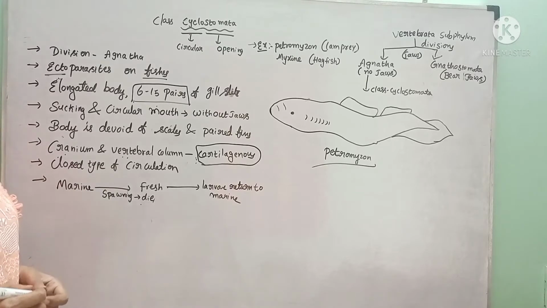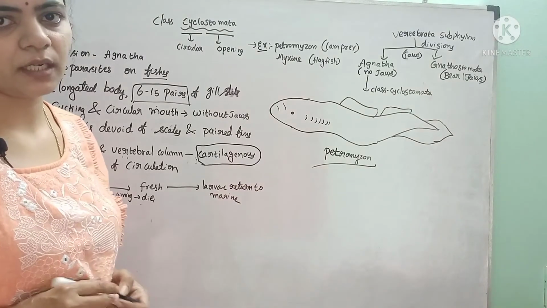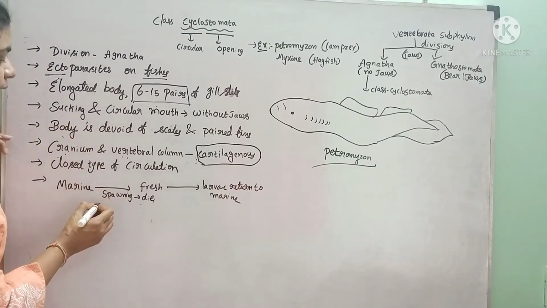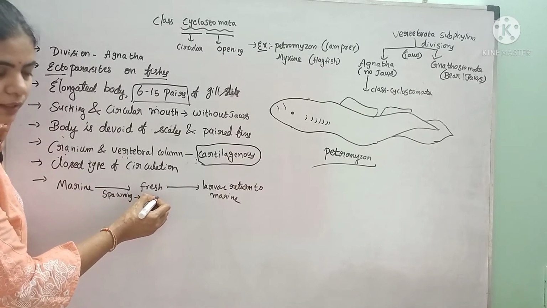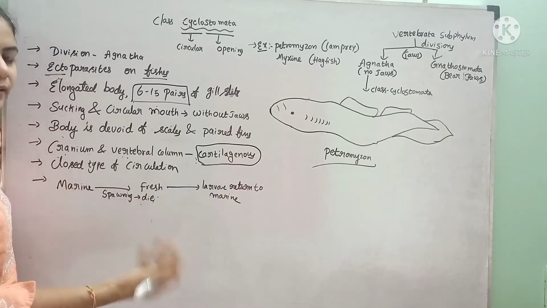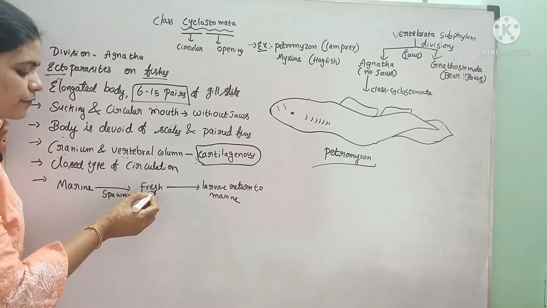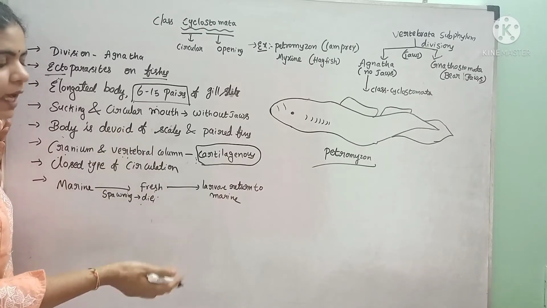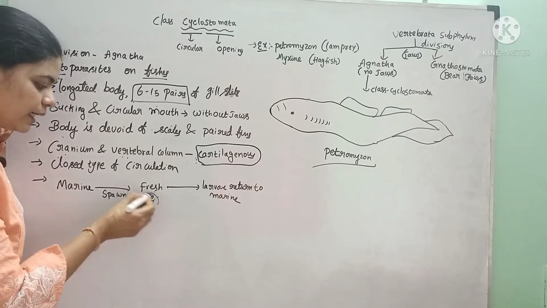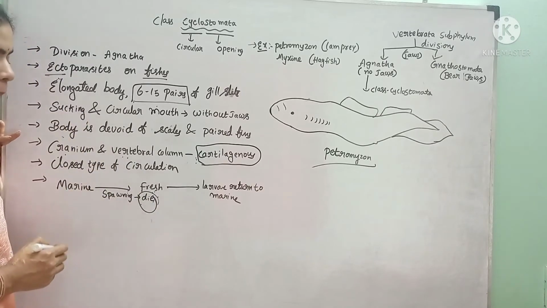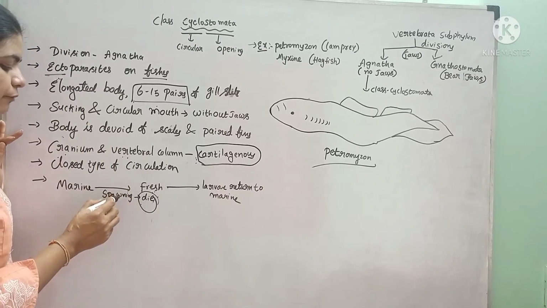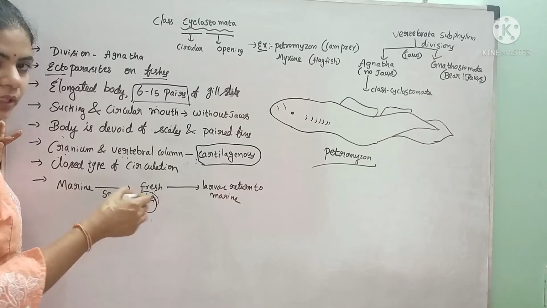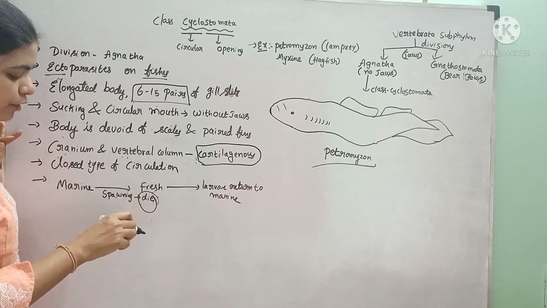And these are exclusively marine in habitat, but for spawning they go to the freshwater region. Spawning means laying the eggs, and they lay eggs in that freshwater region. After some days they die in that freshwater region only, but from the eggs the larvae come out, which is called metamorphosis.